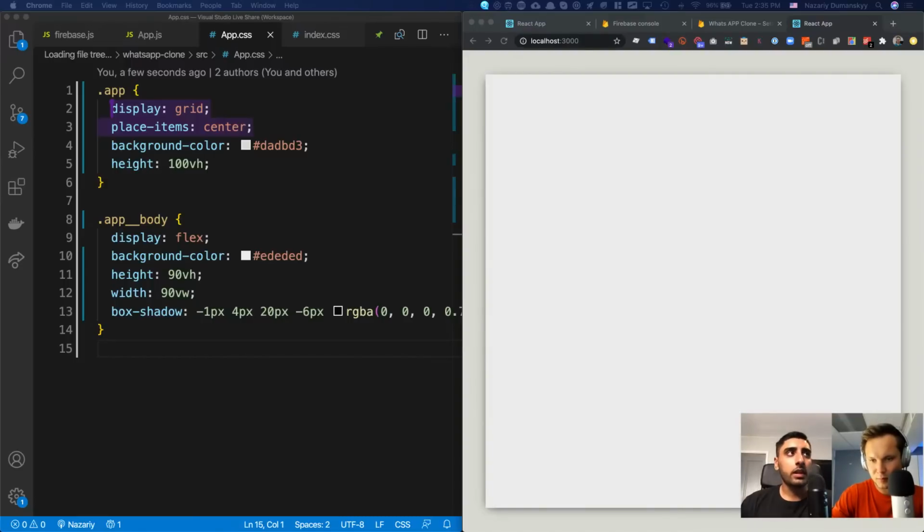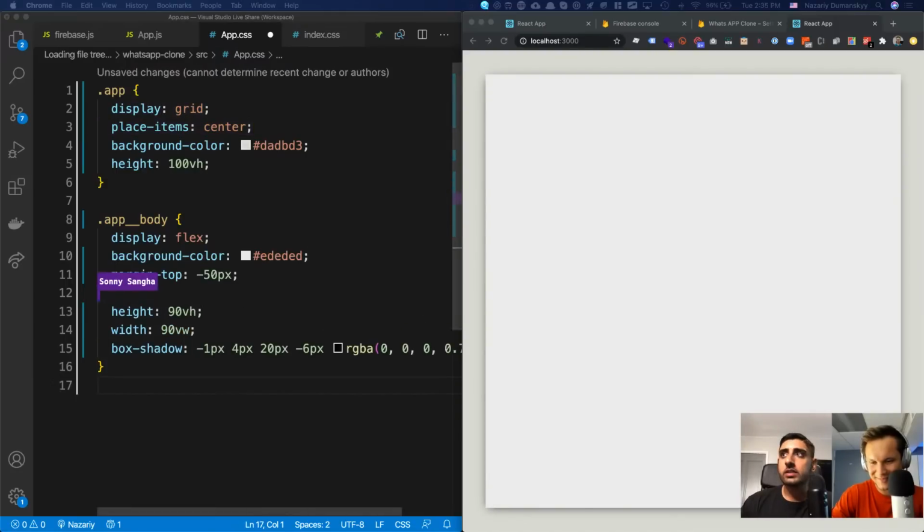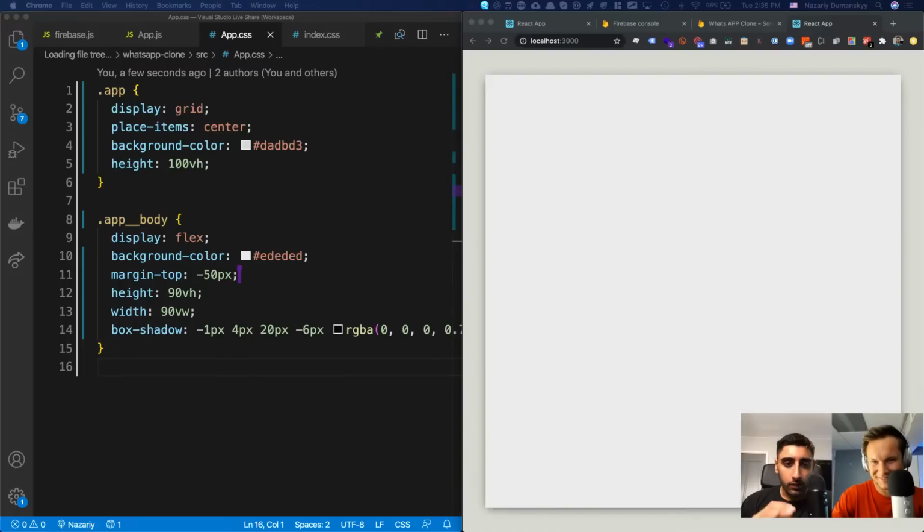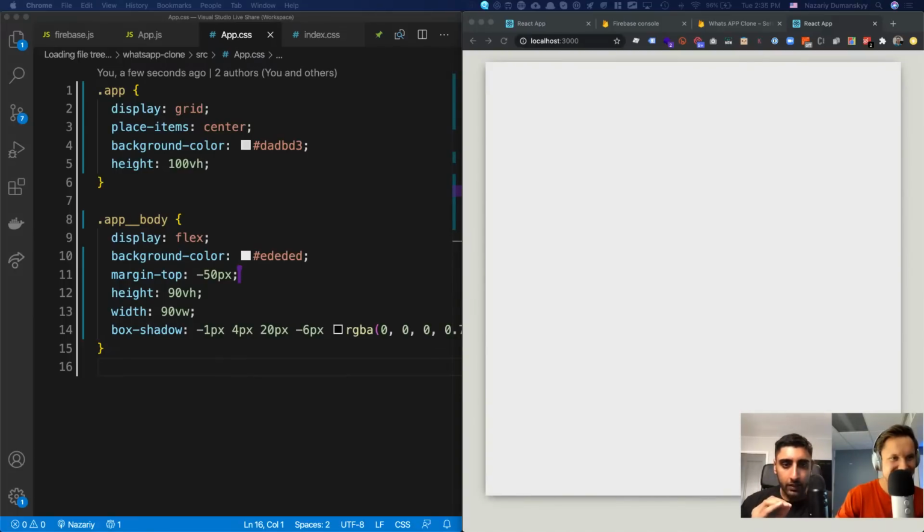Okay, so now I'm going to give this one a margin top of 50 pixels. I'm going to detract from it because in WhatsApp, in the actual web one, it goes a little bit closer to the top like that. That's it. Nice.